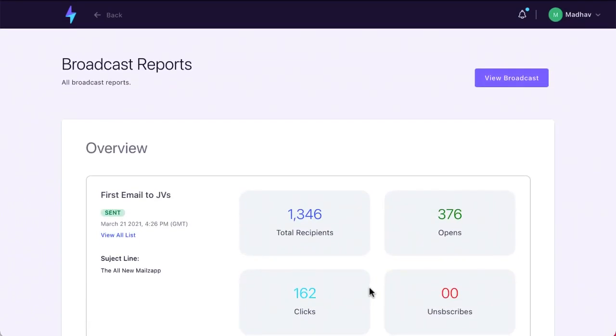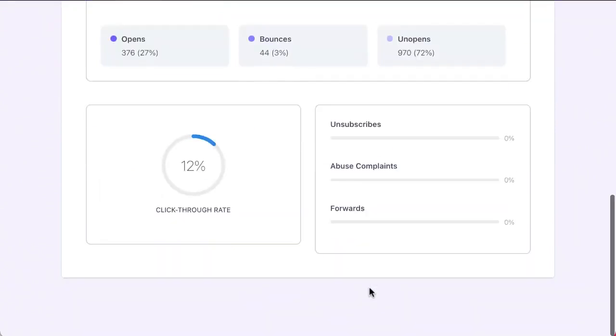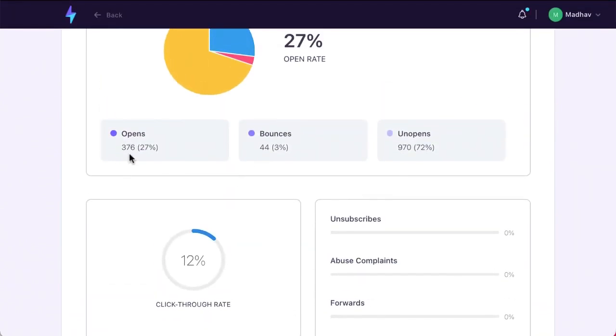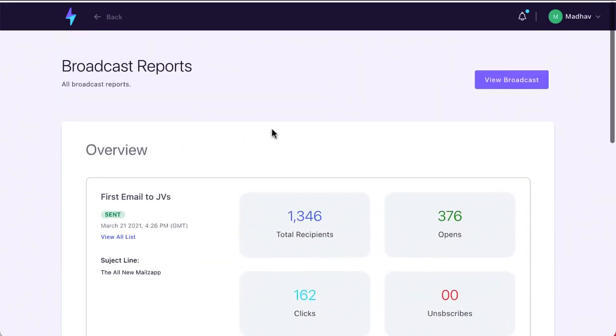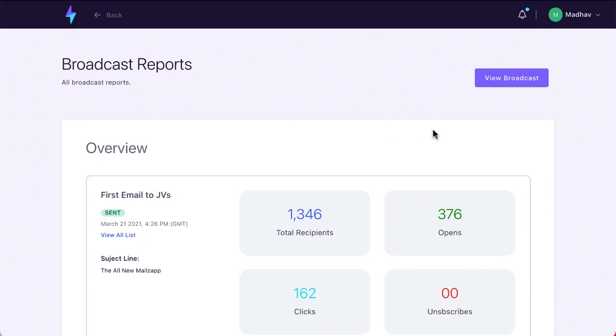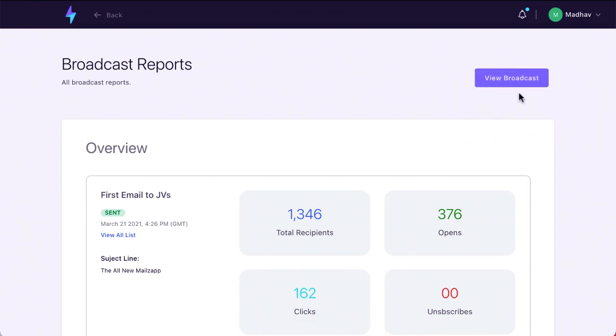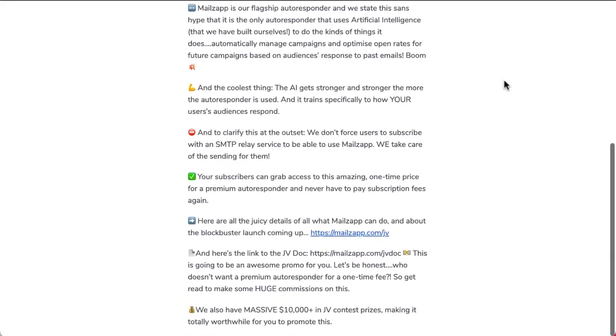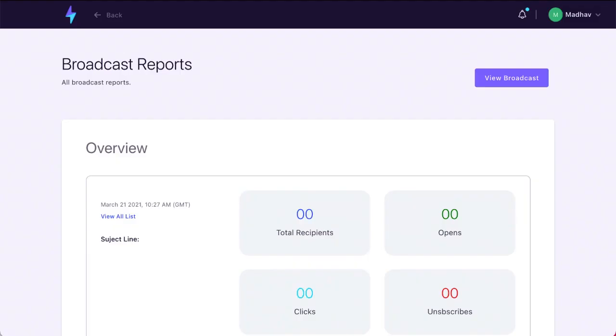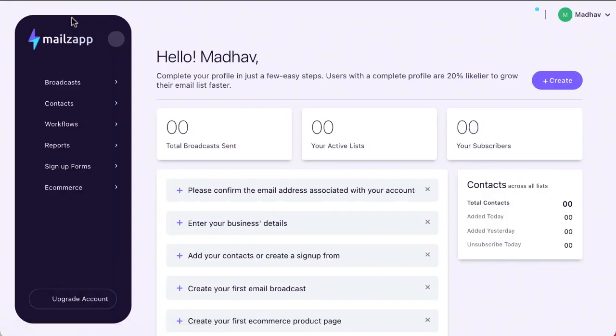The more you use this system, the more the AI gets trained, and it helps you optimize the open rates. Now, if your account has a very high bounce rate, remember that the users of this account might also face their account being closed, because bounce rates are basically a sign that the email list you're using, despite having gone through our checks, is actually not healthy, and we don't want those kinds of accounts in Mailzapp. So be sure to bear that in mind. So this was the email. You can view the broadcast, so you know exactly what you sent to them.